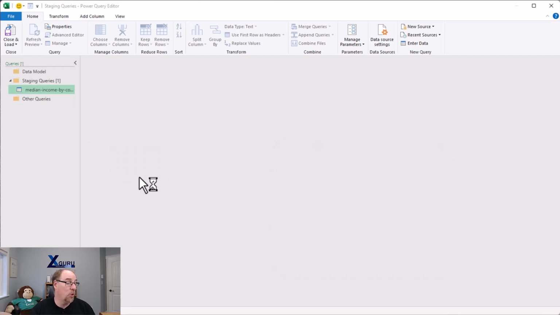Do I need to move the query itself each time? No, I just wanted to actually set these things up, but you want to set up your topmost folders first, and I like to have mine set this way. Raw Data is the roots of the tree, Staging Queries, that's the trunk, and the Data Model is the beautiful foliage that everybody wants to look at.